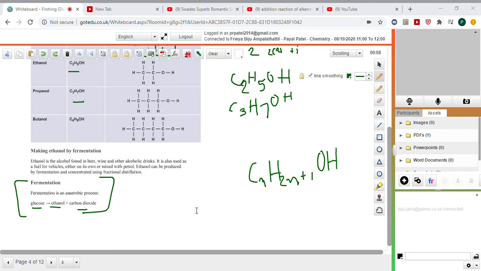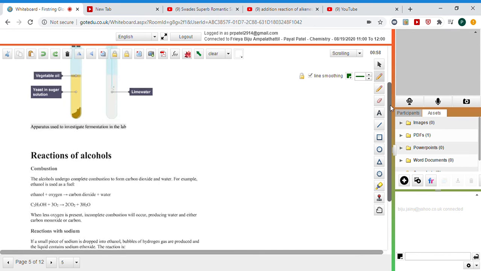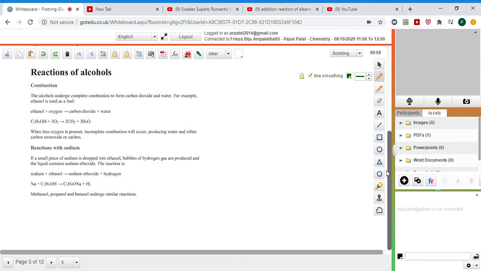So just look at the reactions of alcohol. The first reaction of alcohol is combustion. Alcohol undergoes complete combustion to form carbon dioxide and water. For example, ethanol is used as a fuel, so when combustion happens in a vehicle, carbon dioxide and water are produced.